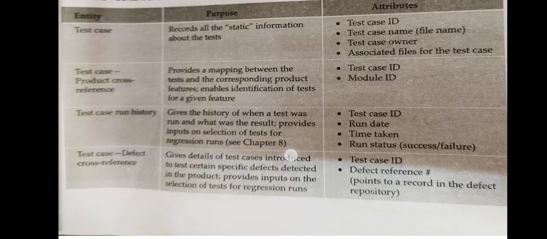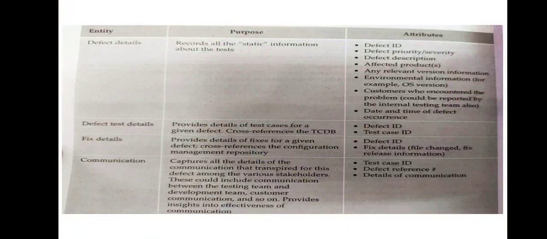You can see this is the example of the test case database. So three things are there: what is the entity, what is the purpose, and what are the attributes that should be maintained properly in test infrastructure management. One more thing is there, that is details of the defects. So you can see here, defect details have a defect ID, priority, severity, defect description, these things. So all of these also have to be included. One more thing is there, that is TCDB. Okay, what is this TCDB?